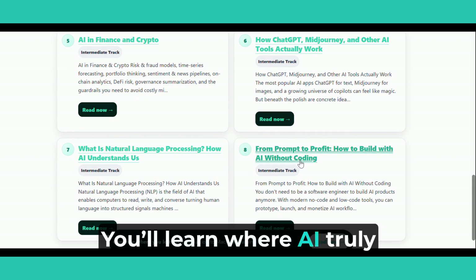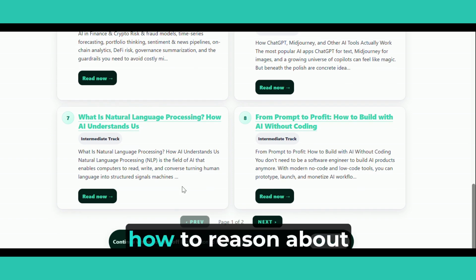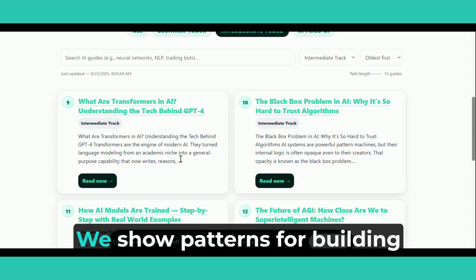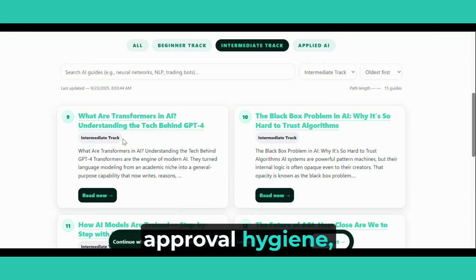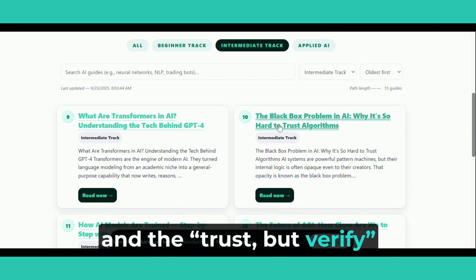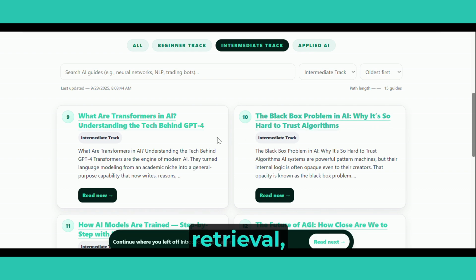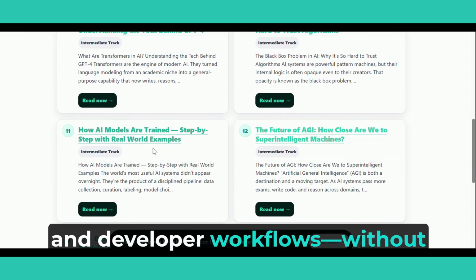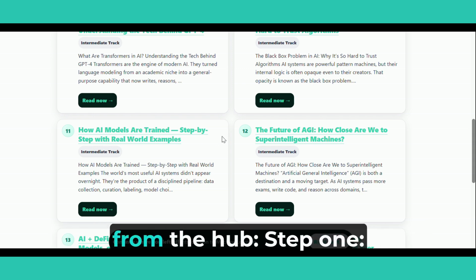In Applied AI, we link concepts to Web3 and crypto use cases. You'll learn where AI truly helps with on-chain analytics, threat intel, and fraud detection, how to reason about smart contract risk, and why human review still matters when money is programmable. We show patterns for building responsibly, verification steps, approval hygiene, and the trust but verify mindset. You'll also see how LLMs, retrieval, and lightweight agents support research, dashboards, and developer workflows without overclaiming what models can do.